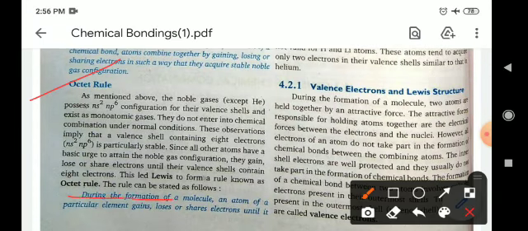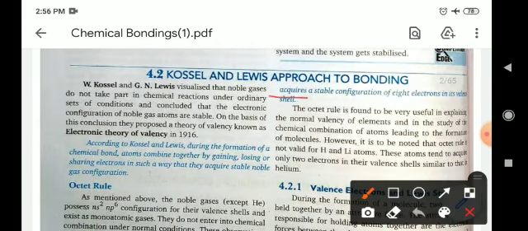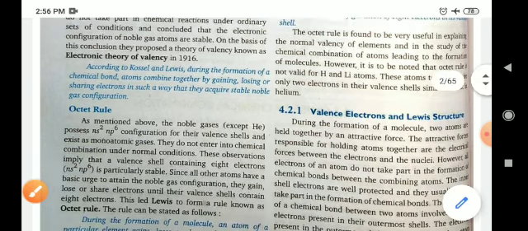During the formation of a molecule, an atom of a particular element gains, loses or shares electrons until it acquires a stable configuration of 8 electrons in its valence shell. According to the octet rule, every atom wants to complete its octet by achieving 8 electrons in its valence shell.